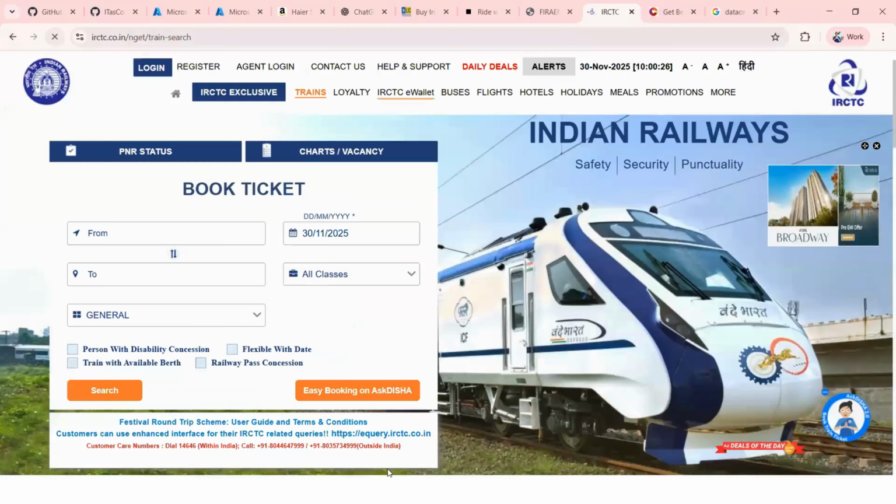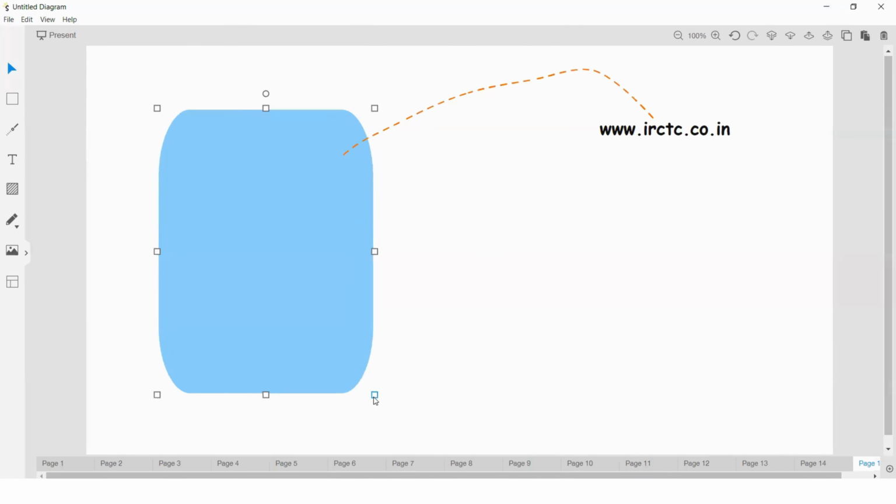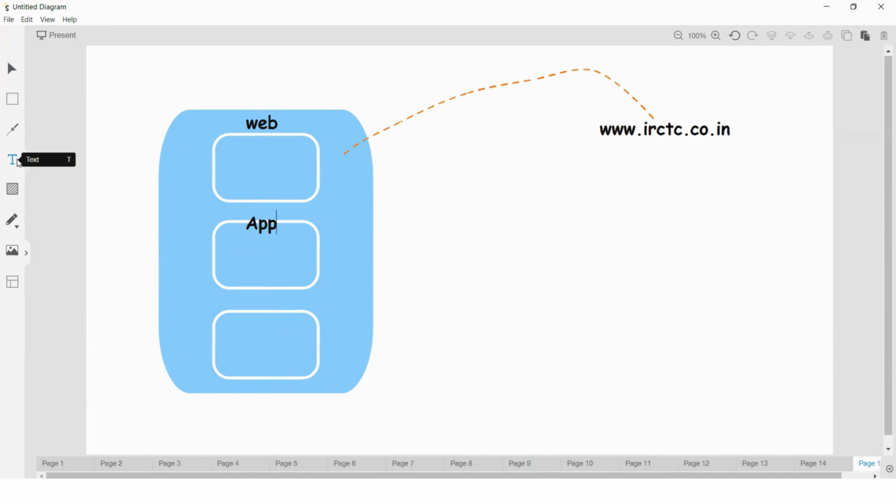Now let us observe the structure. Whenever you're trying to access any application, first let us observe the different layers here. Okay. So first there is a layer called the web layer, and after that the app layer and the DB layer. Web layer, app layer and DB layer. These are all different layers, you can see that.